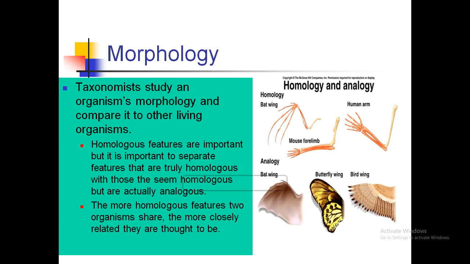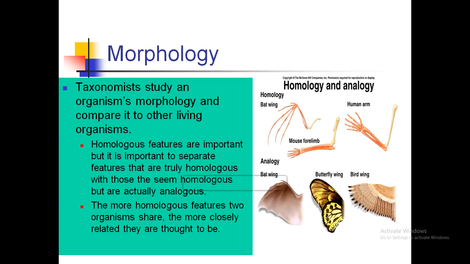So here is a problem in the classification system: there are some features or structures of organisms which may look homologous, but actually they are analogous. On the above diagram, you can see the homologous structures of different animals like bat wings, mouse forelimb and human arm. They are homologous to each other.